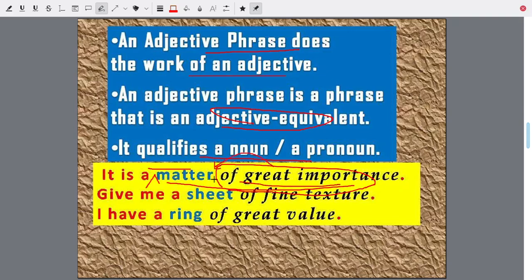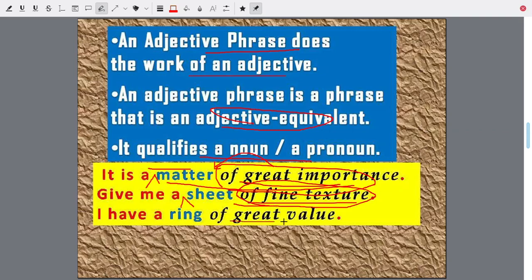Give me a sheet of fine texture. You can also say give me a fine sheet of paper. So fine sheet, fine would be an adjective. So sheet of fine texture, this of fine texture is doing the work of an adjective.